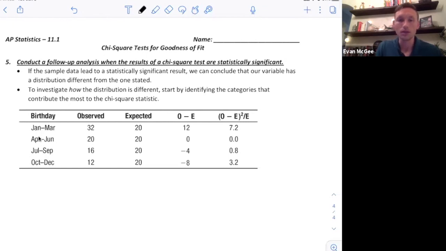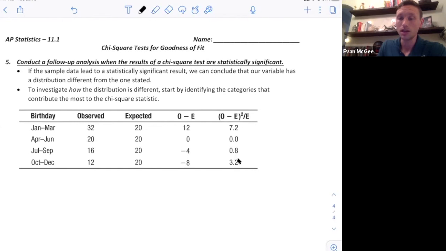We have the categories, and then we have the observed values that you saw, the expected values that you saw. This here is the observed minus expected. So there's a difference of 12, -4, -8. And then this is the factor that contributes to the chi-square. This is observed minus expected squared divided by expected. And so you can see this value had the largest contribution to the chi-square test statistic. And the second largest contributor was the category from October to December.